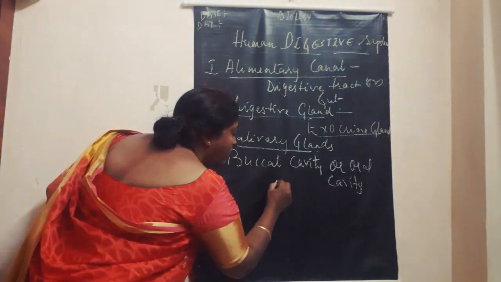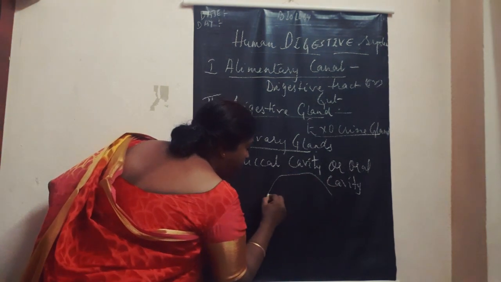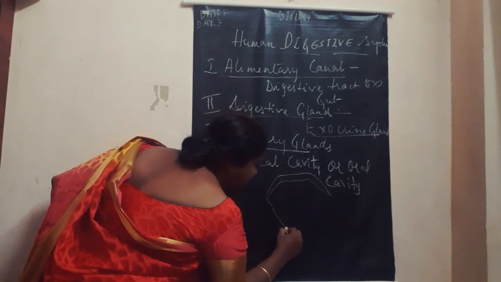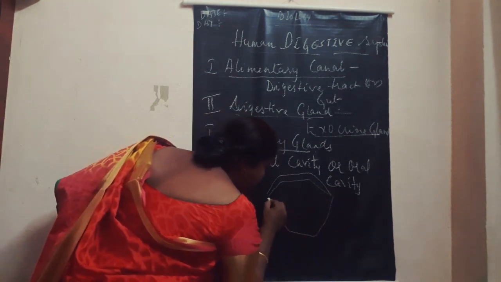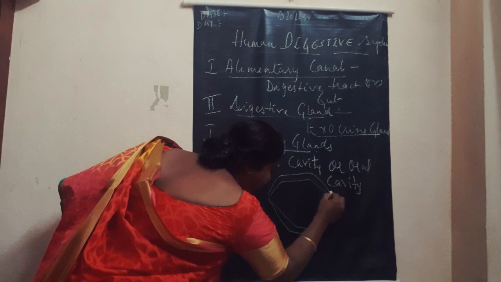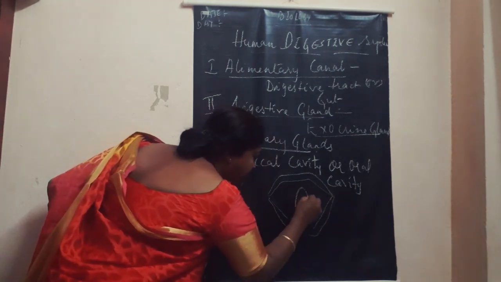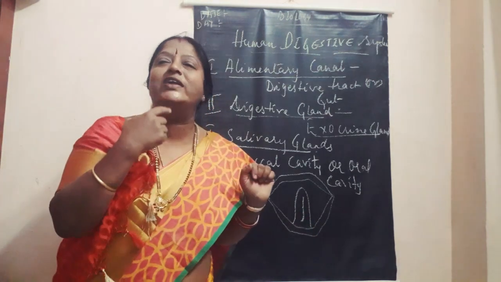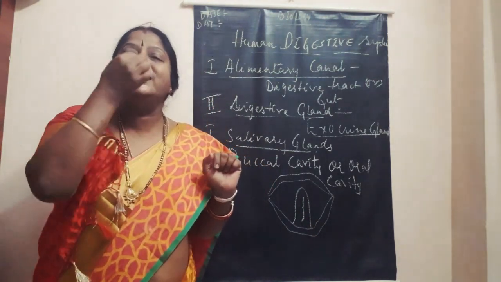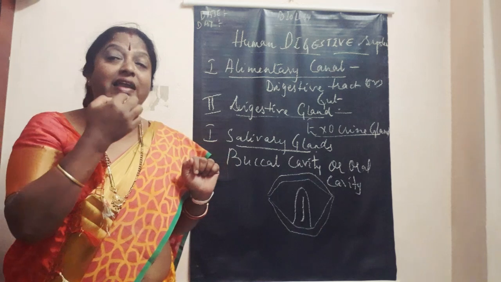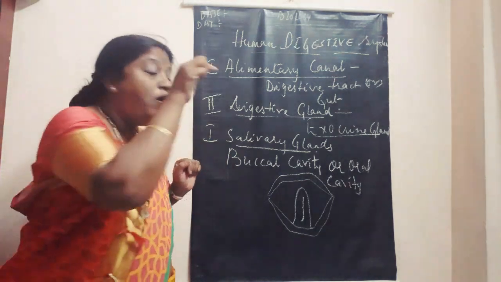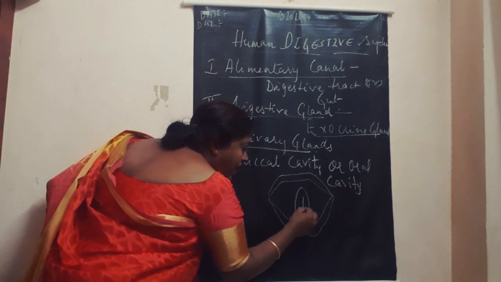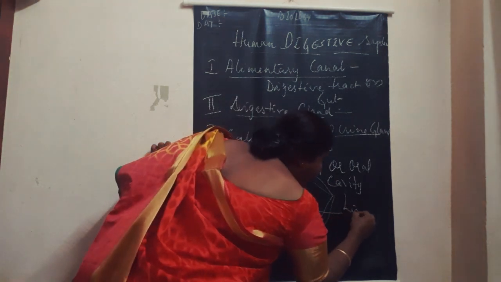This is the shape of our open mouth, and these are the jaws. Then there is a muscular tongue. If you lift your tongue up like this, you can see a thin line connecting the tongue. This is called the lingual frenulum.